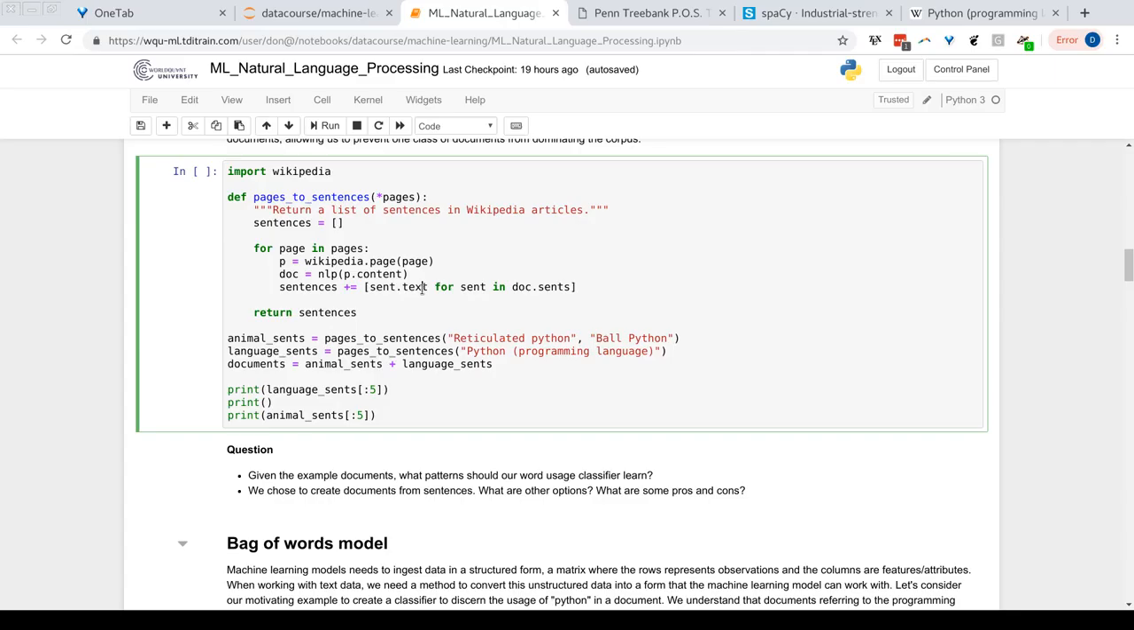This function has the capability to go ahead and use more than one article. If you look at the length of those articles, the Python programming language article is a lot longer than the reticulated python article. So for our text, what's going to serve as a corpus or marked up corpus for Python the animal, we're going to use two Wikipedia articles: the one for the reticulated python and the ball python.